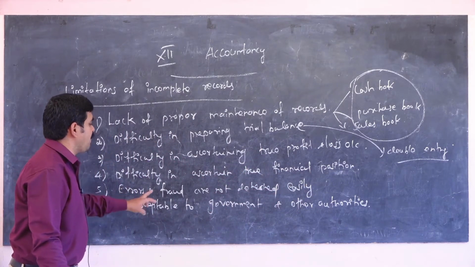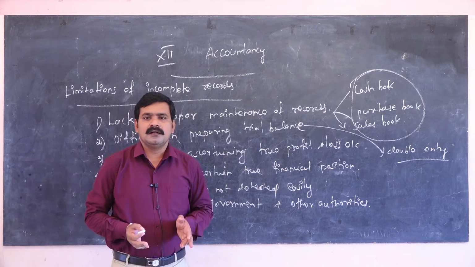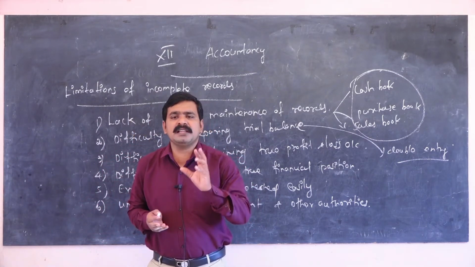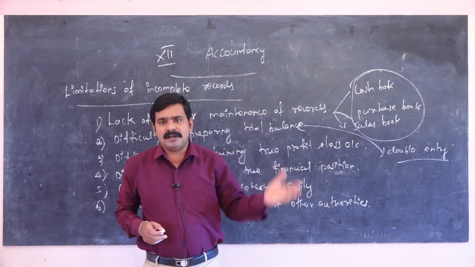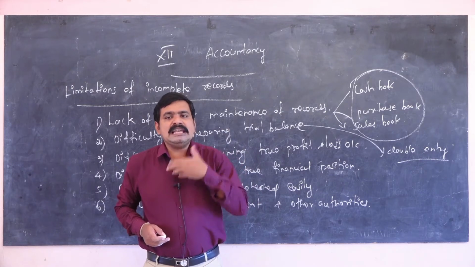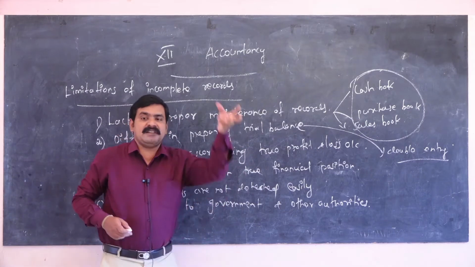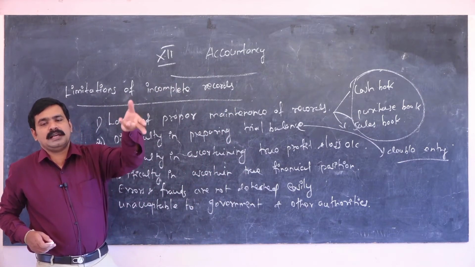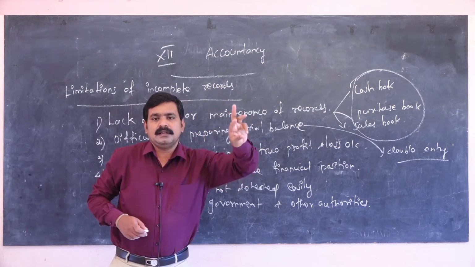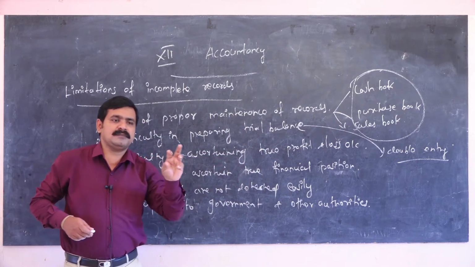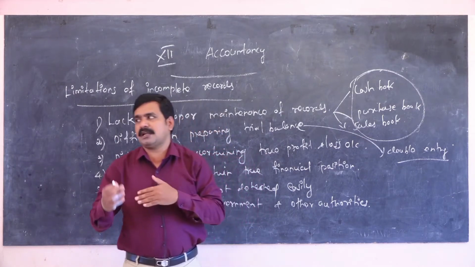Next one, errors and frauds are not detected easily. We cannot identify the errors or the frauds in the single entry system. But in the double entry system, every proprietor can easily find out the errors and frauds, and know how to rectify errors correctly, using missing figures and replacing other records.